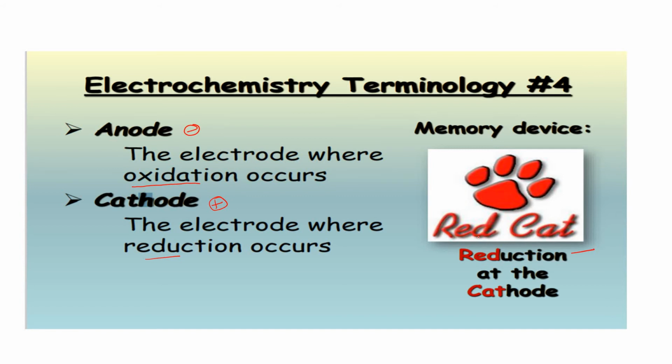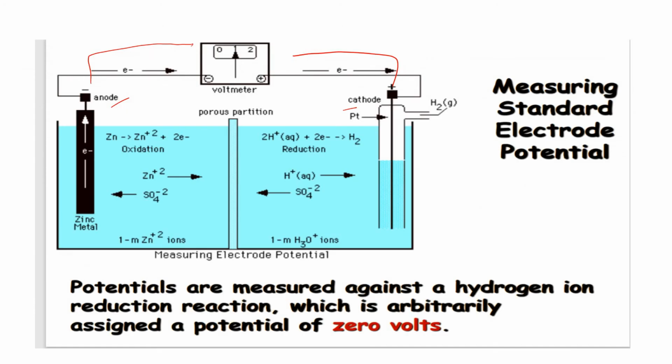Otherwise you just memorize it like this: Red Cat. Red means what? Reduction. Cat means what? Cathode. So reduction takes place at cathode. Red Cat, we can easily remember. I will explain this anode and cathode by taking this example.